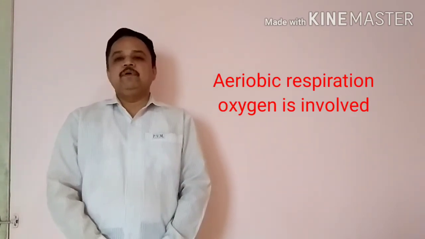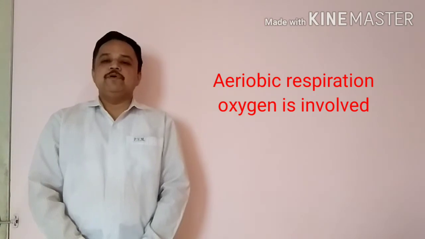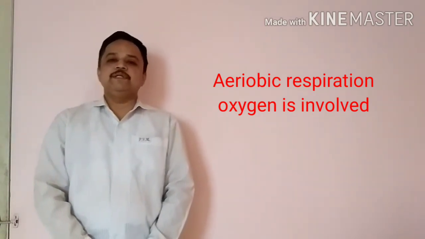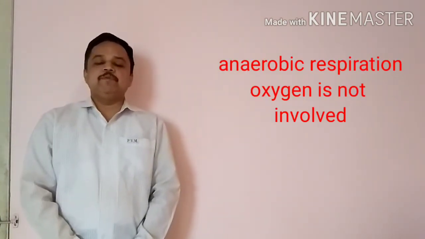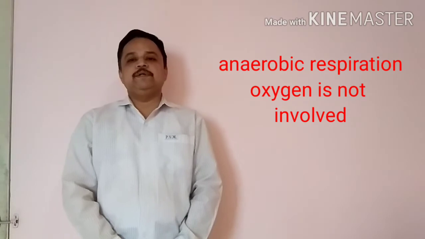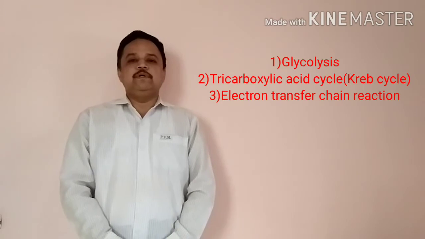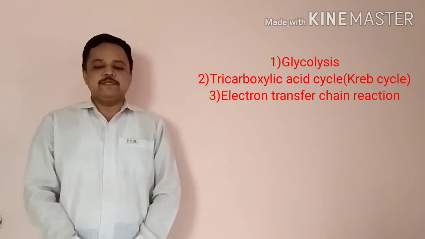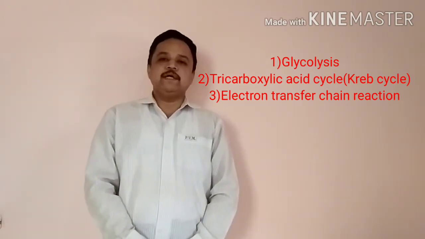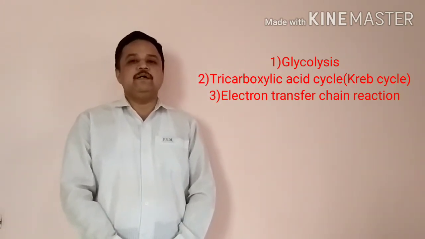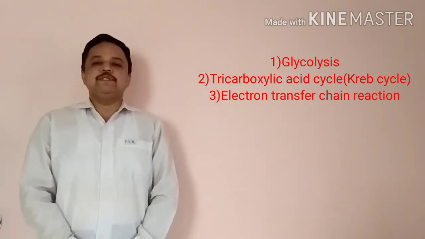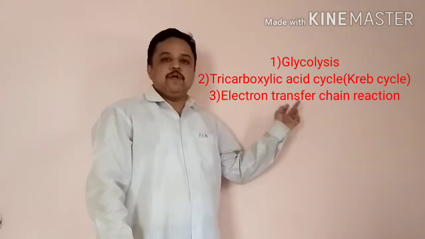There are two methods of cellular respiration. Aerobic respiration: if oxygen is present, then that type of respiration is called aerobic respiration. If oxygen is absent, then that type of respiration is called anaerobic respiration. In aerobic respiration, glucose is oxidized in 3 steps. The first step, glycolysis. The second stage, tricarboxylic acid cycle. This cycle was discovered by Hans Krebs, so it is also known as the Krebs cycle. And the third step is the electron transfer chain reaction.